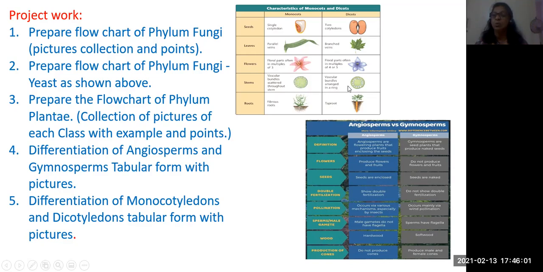And here a woody stem is present. Roots are fibrous roots, here a taproot system is present. Mostly monocots are herbs and shrubs, whereas dicots are trees. So here also angiosperm and gymnosperm differences are there. Just go through this and write down, and you also have to do the project work and submit it. Okay, so try to finish as early as possible, read properly and complete the topic.